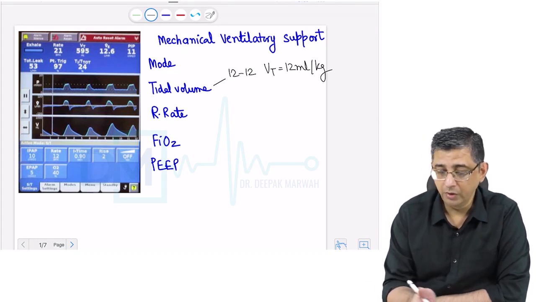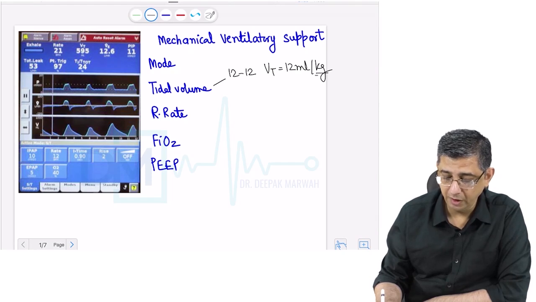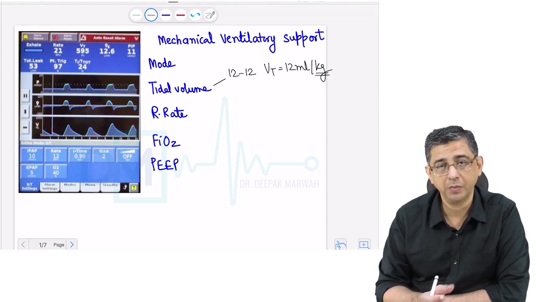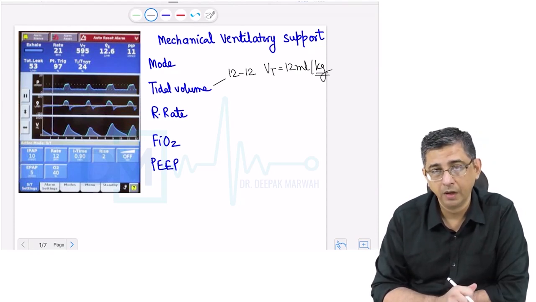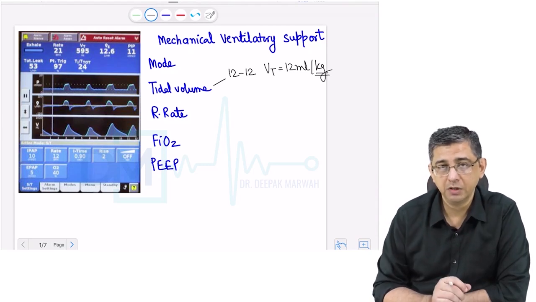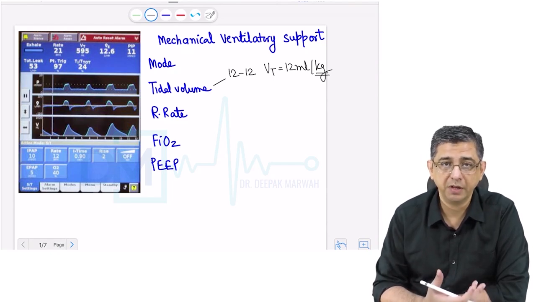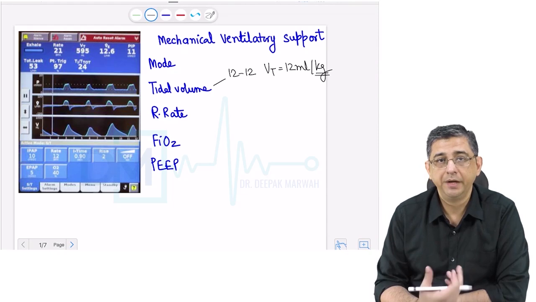So what I want to tell you here is that this kilogram that we're taking here is not the actual weight of the patient, but the lean weight of the patient, that is irrespective of the fat component in the body. Let me say you have two people, one is 5 feet 5 inches and weight is 70 kg, second person is 5 feet 5 inches and the weight is 90 kg.